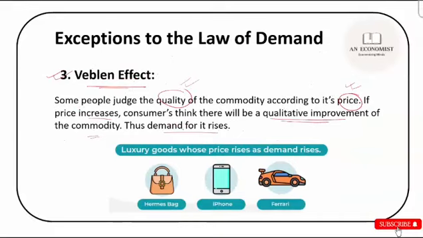So Veblen effect is mostly seen in case of luxury goods. Suppose you are talking about expensive handbags or iPhones or a Ferrari car or something. So you will pay higher price for an iPhone because you think that it comes with amazing features. That is the result why it has a higher price. So that is the Veblen effect.